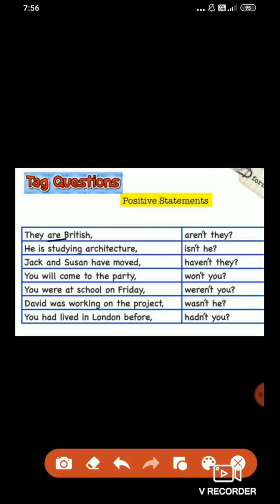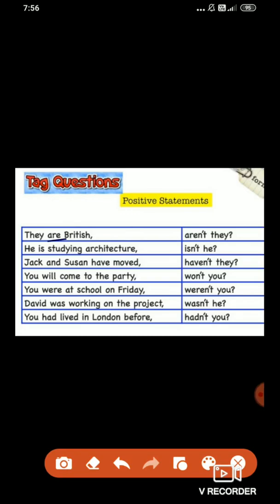So you have to write this sentence as it is, put a comma after that, and you have to add the question tag, aren't they? You can see the answer here, aren't they? Now why aren't they, children? Yes, why aren't they? Because the auxiliary verb was positive there.